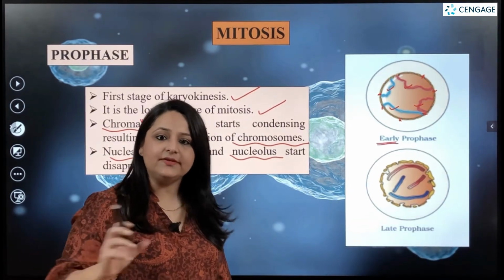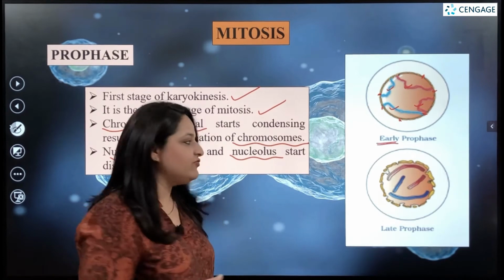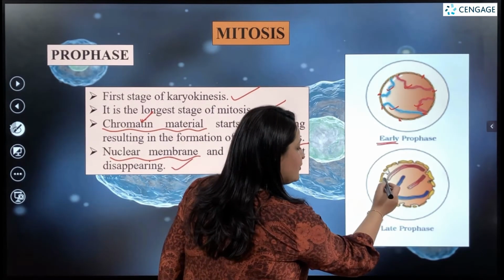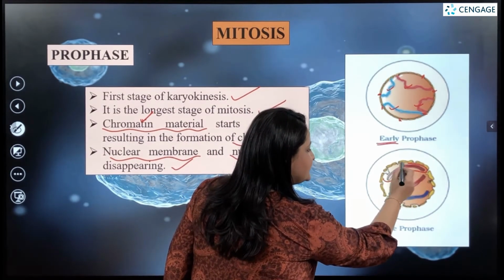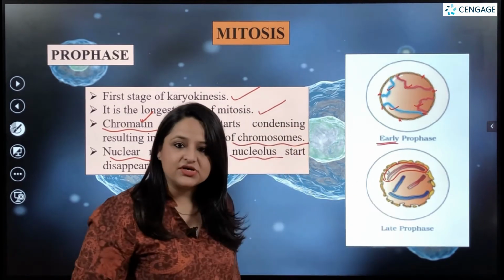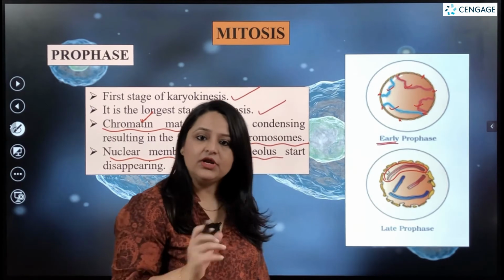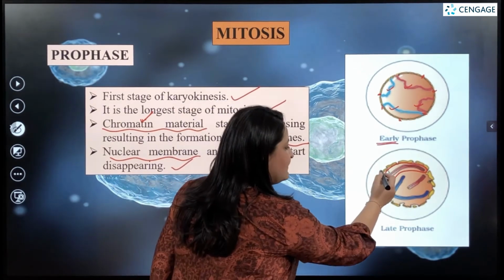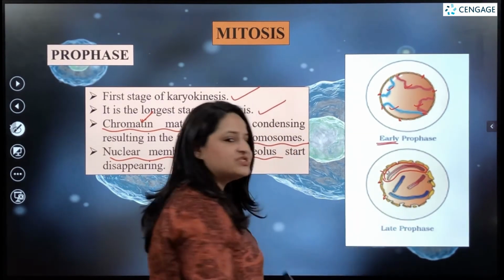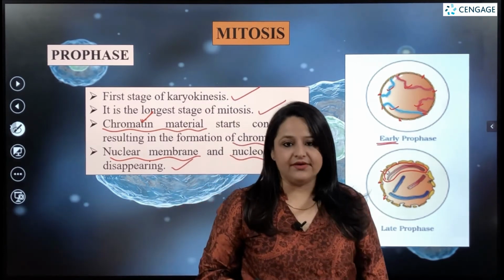By the late prophase, we are able to see that the chromatin material has arranged itself as rod-like structures, now known as chromosomes, and the nucleolus as well as the nuclear membrane are almost degenerating and disappearing.